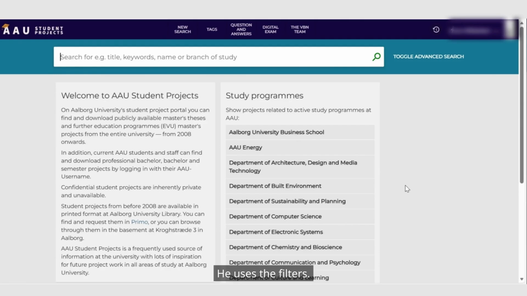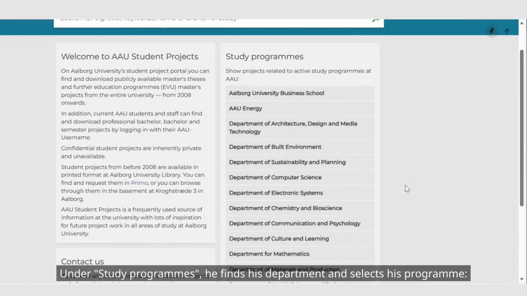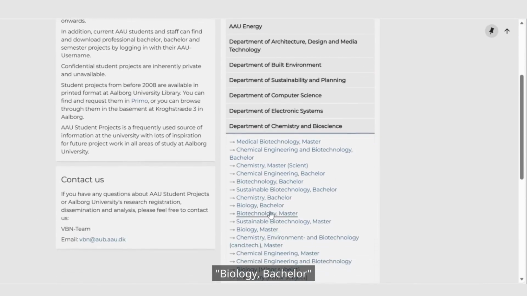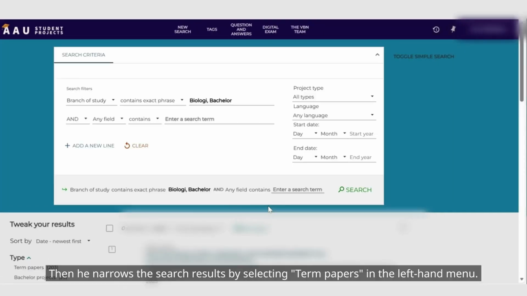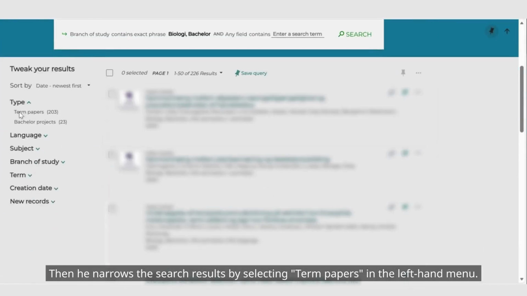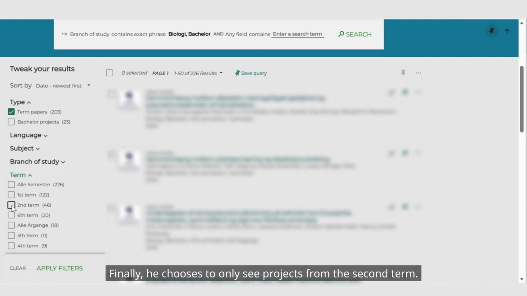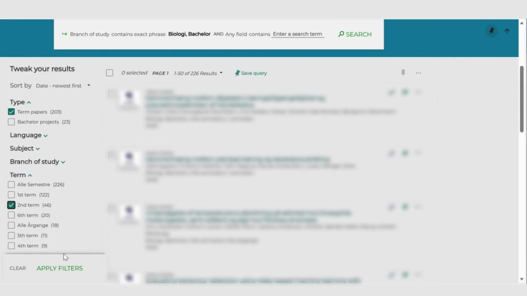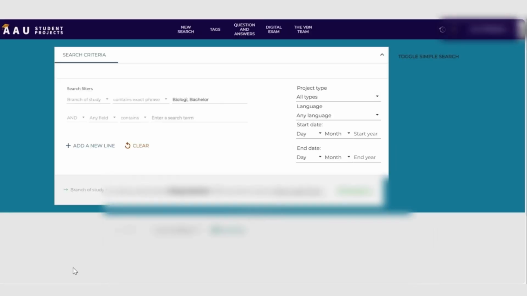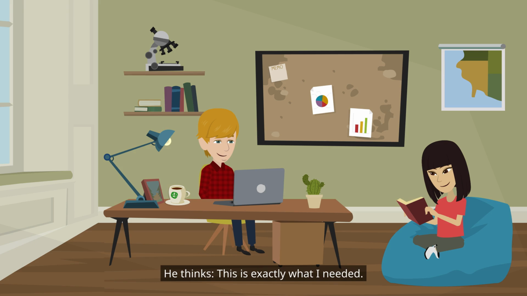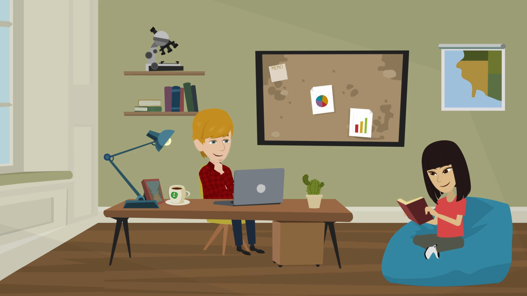He uses the filters. Under Study Programs, he finds his department and selects his program, Biology, Bachelor. Then he narrows the search results by selecting term papers in the left-hand menu. Finally, he chooses to only see projects from the second term. The search results change. The projects become more relevant, more familiar. He thinks, "This is exactly what I needed."